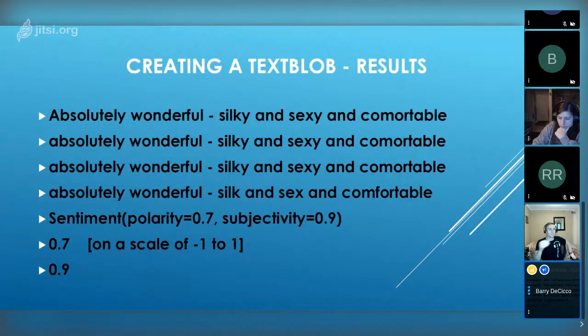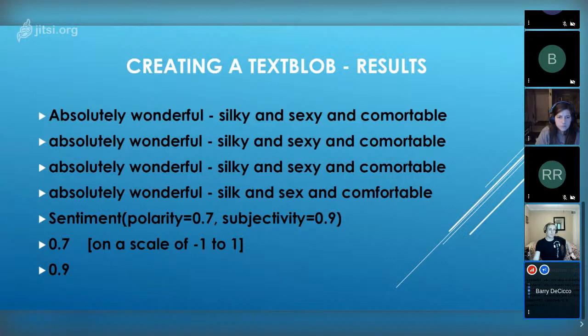You can see what happens as I go through this. We start with the original comment, lowercase it, convert it to a TextBlob, then do some spelling correction on it. Then compute the sentiment. It's got a polarity of 0.7 and a subjectivity of 0.9. It believes that polarity quite well.